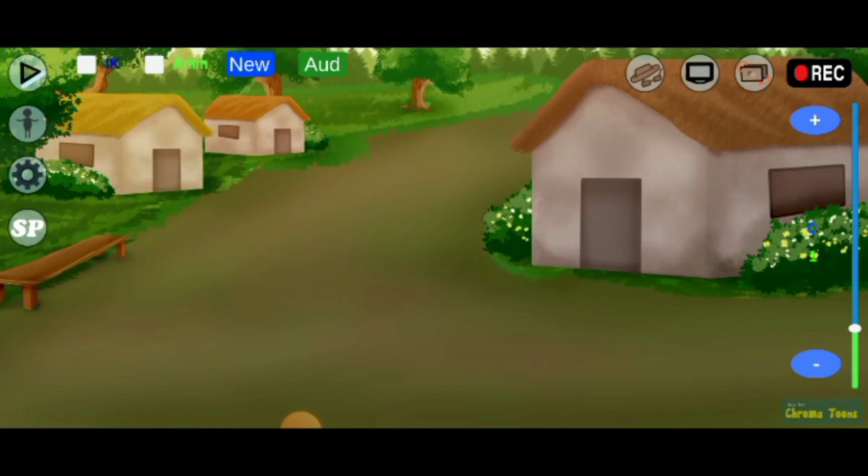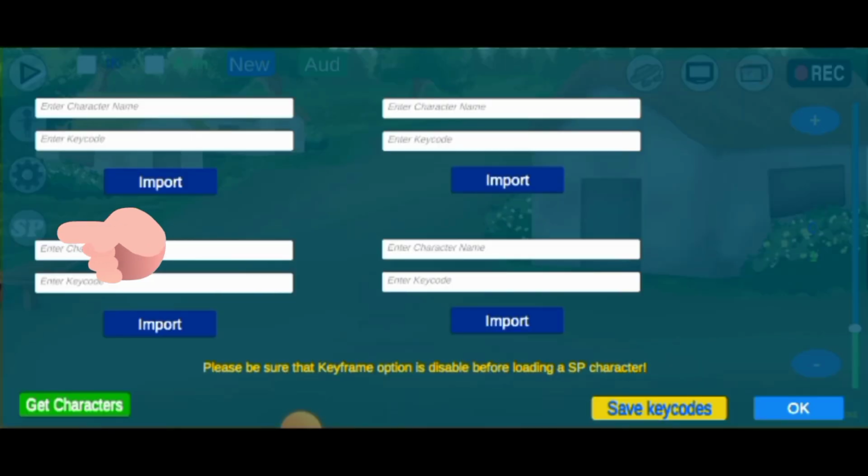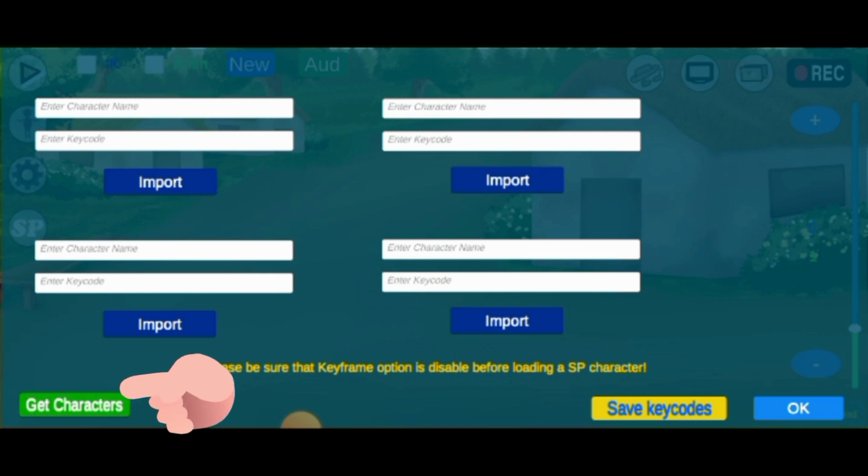Okay, so I'll go to this SP here, and I'm going to be importing the bird that I'll be using. So to import, just select get characters.